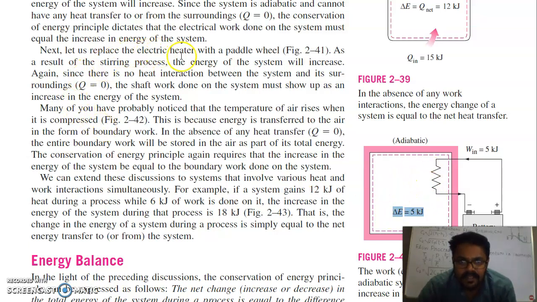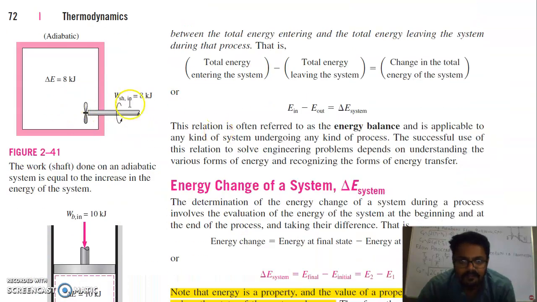Next, let us replace the electrical heater with a paddle wheel. As a result of this stirring process, the energy of the system will increase. Again, since there is no heat interaction between system and surroundings, the shaft work done on the system must show up as an increase in energy. Take this example here. This shaft is rotated and 8 kilojoule of energy is transferred through this shaft, and this fan will rotate, with friction or some sort of energy transfer. The heat energy rise of this container, which is adiabatic, is 8 kilojoule.